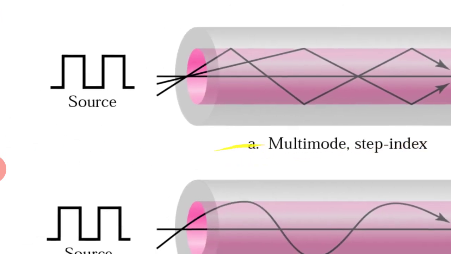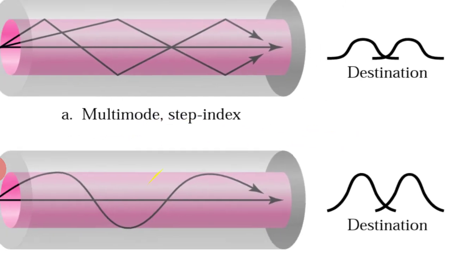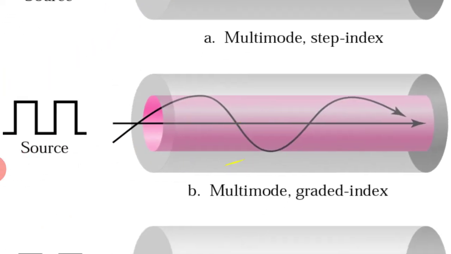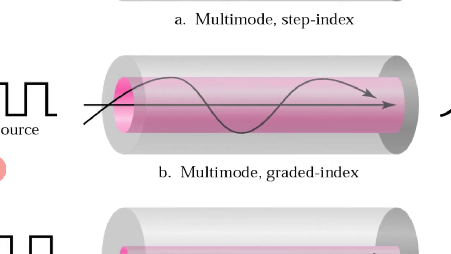You can see this is the source, this is the original signal, and this is the received signal. Second one is multimode graded index. In multimode graded index, this is the source, the original signal, and the arrow indicates the center line, the center of the core area.